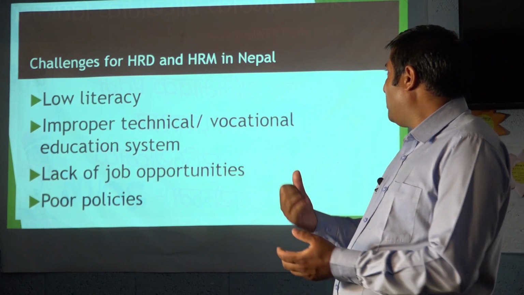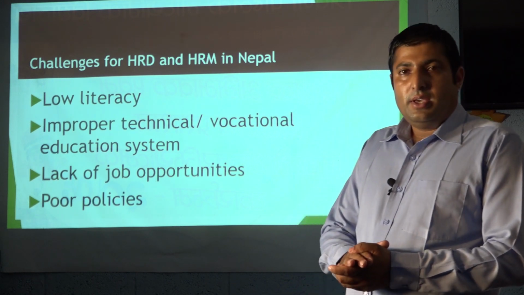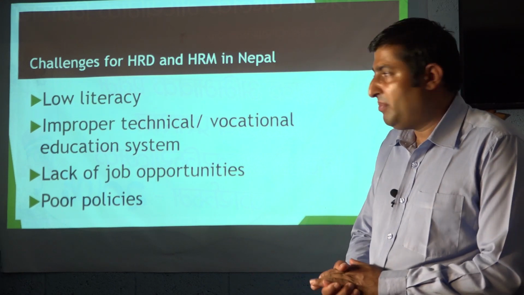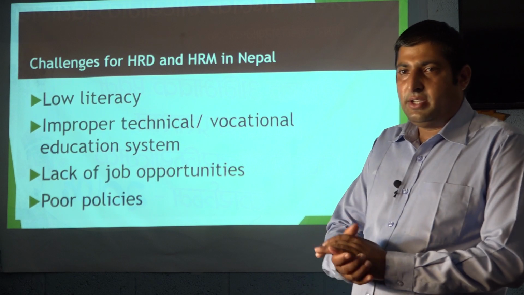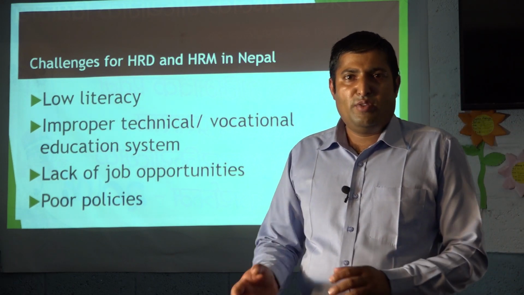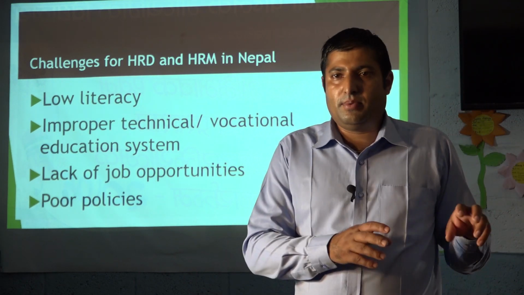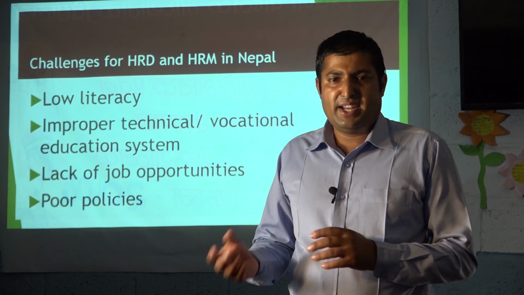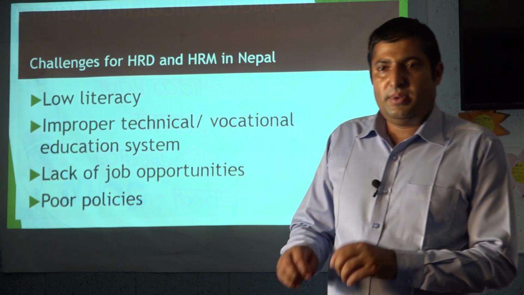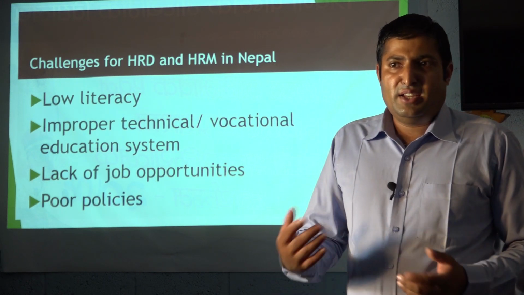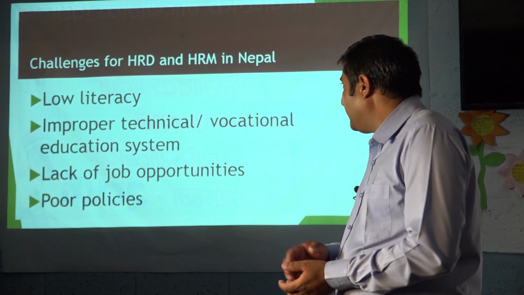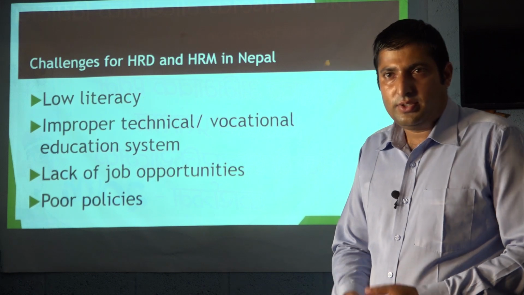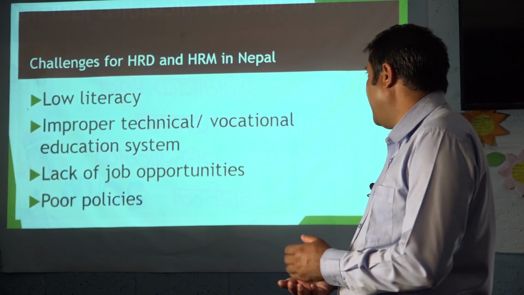So improper technical and vocational education system is also becoming a barrier for human resource management and human resource development. Remember that when there is an obstruction in development, there won't be any chance to do the management. Only if there is already developed human resource can we think about where to manage that type of skilled human resource. If there are barriers to developing it, then no need to think about management. So the education won't support development, and so it is not possible to manage.